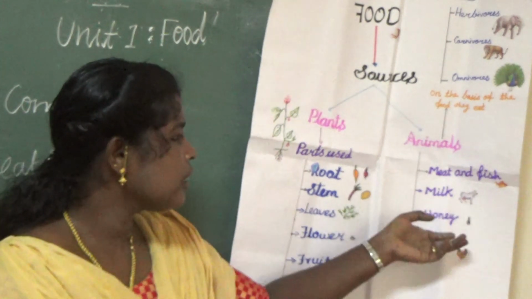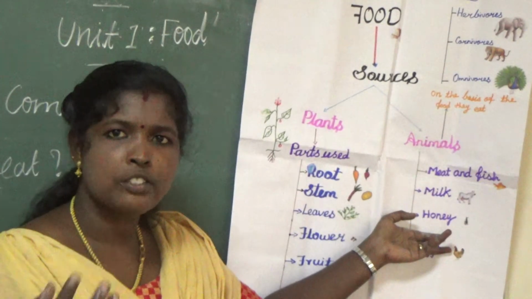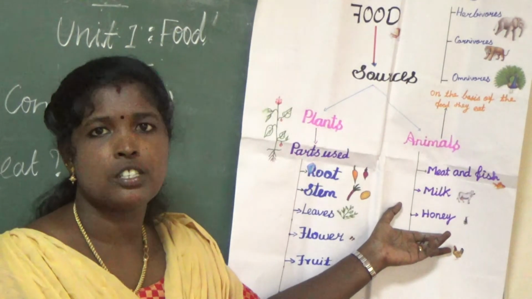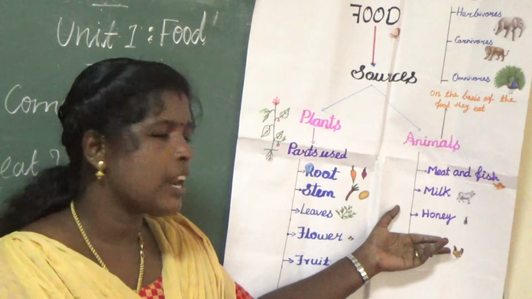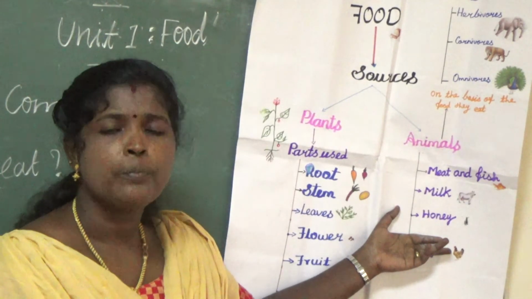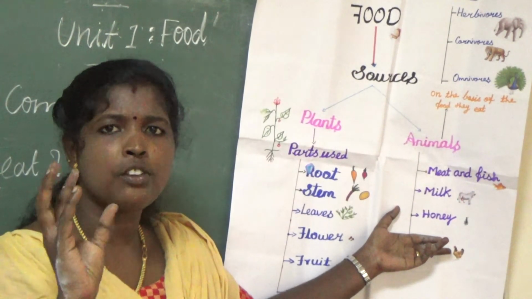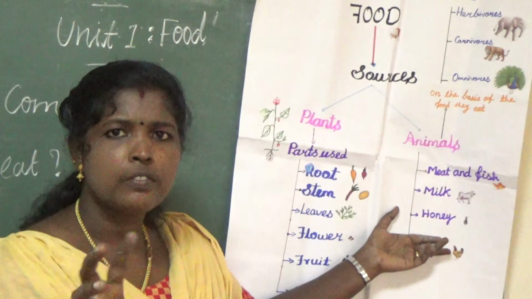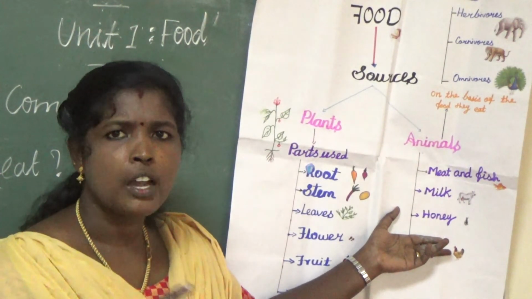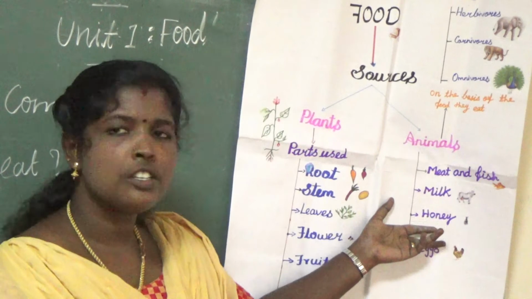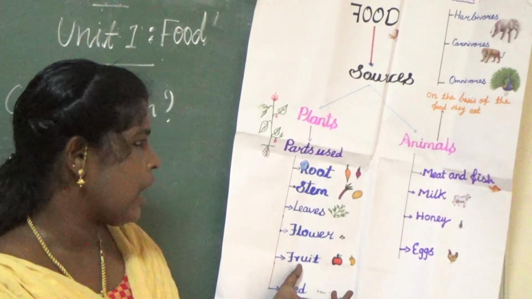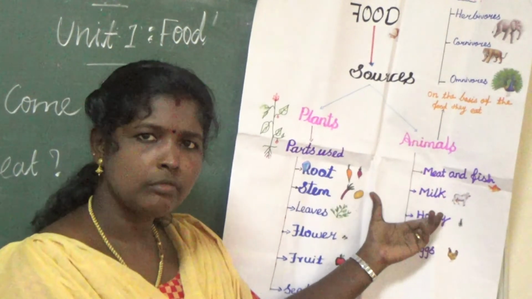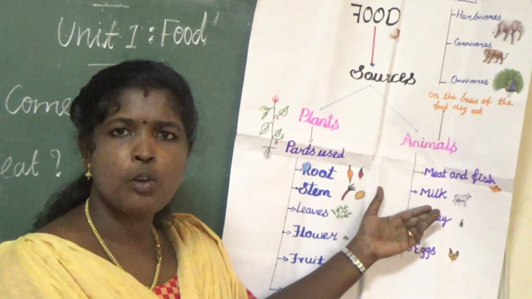Then honey. Everyone likes to eat honey. Honey is a sweet liquid. Which insect collects honey from flowers? Honeybees collect honey from nectar. We collect honey from the honeycomb and sell it. Honey is used for preparing some food items and it also has some medicinal values. Then milk. What are the sources of milk?